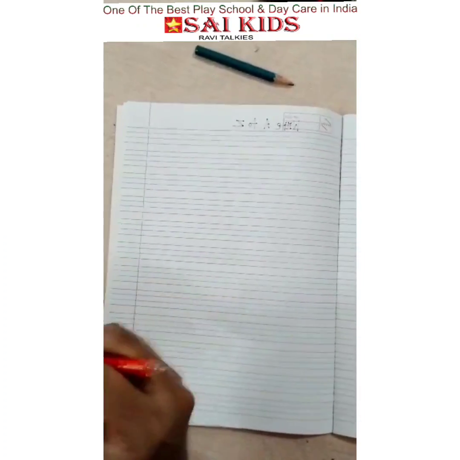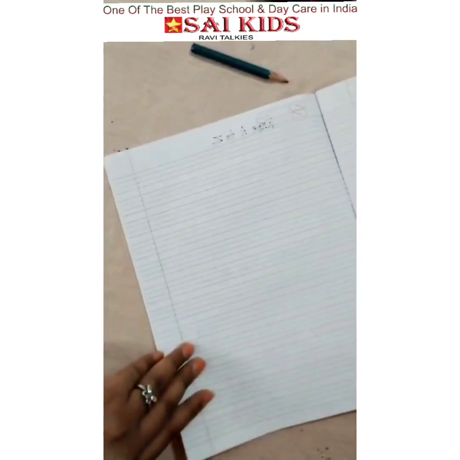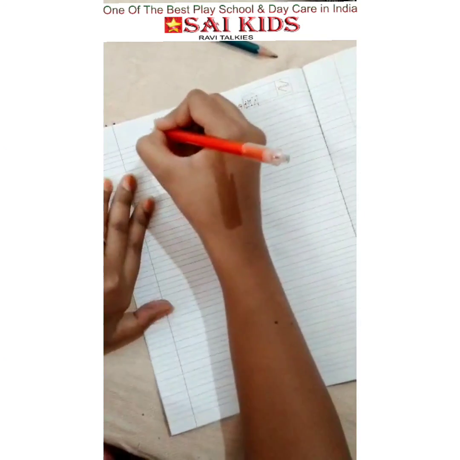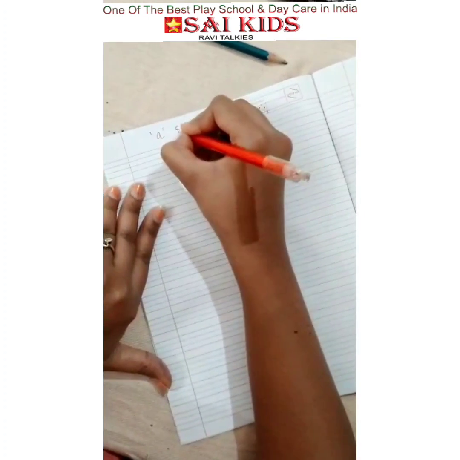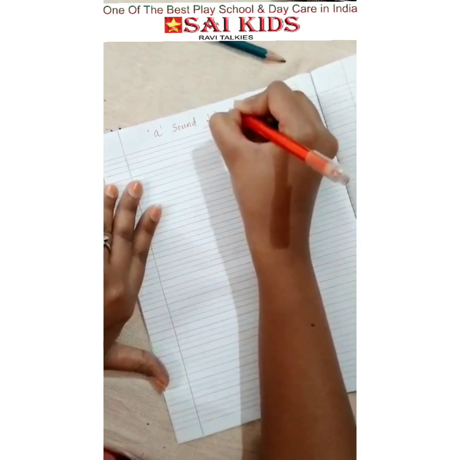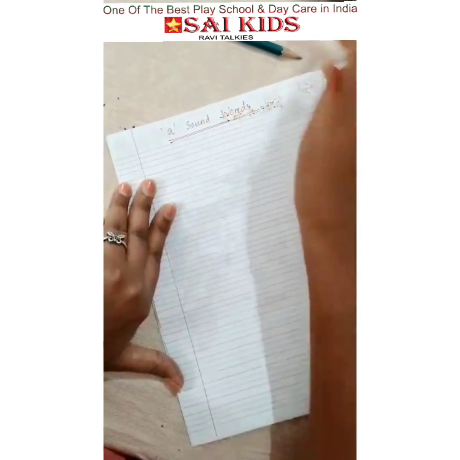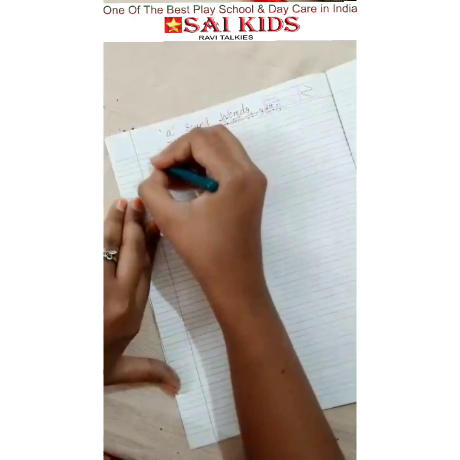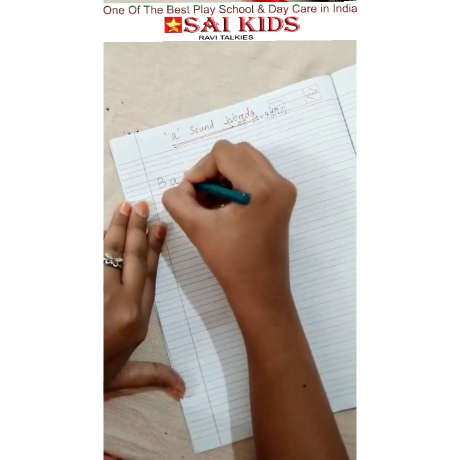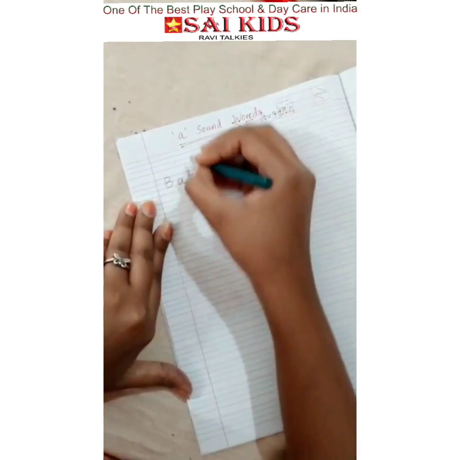As we learned about A sound words today, we will write down the words that make that A sound. B, A, T, bat.